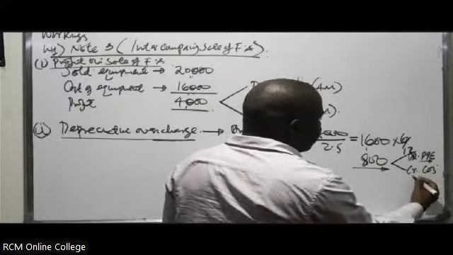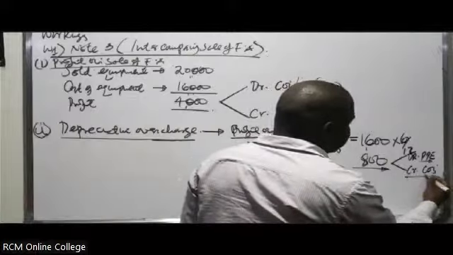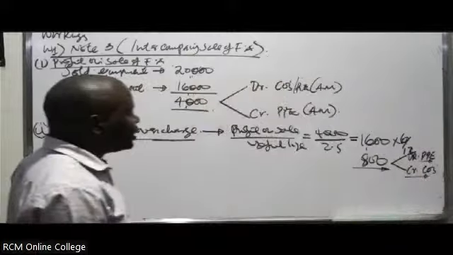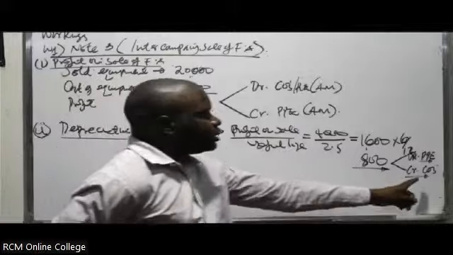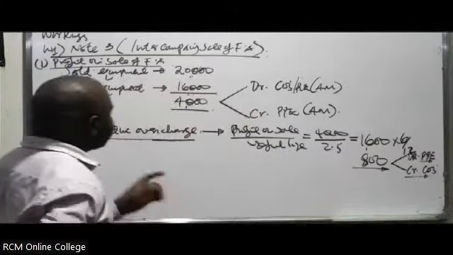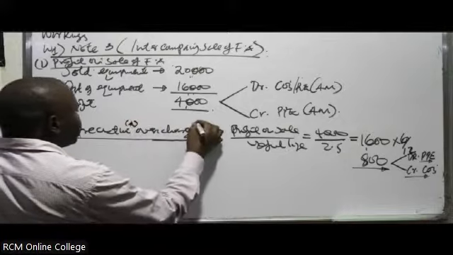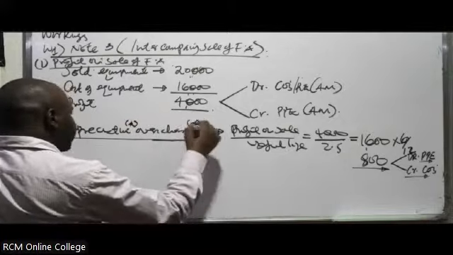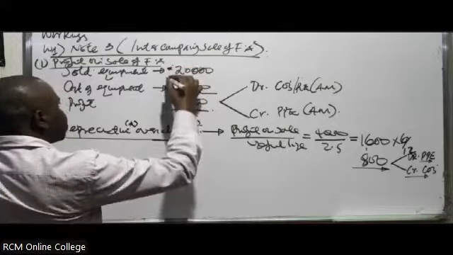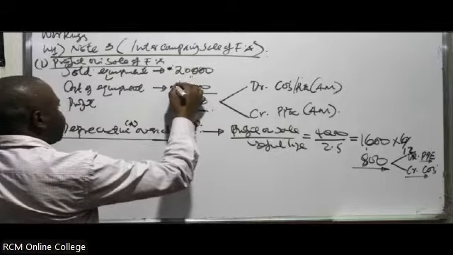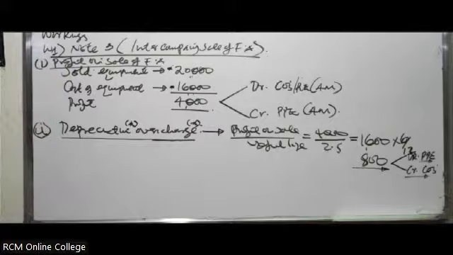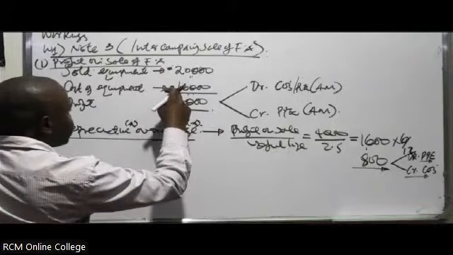Then also in this case, you end up having to do what? Remove it from, in this case, what? The expenses. In this case, you credit the cost of sales, you are removing it as an expense. They had overcharged depreciation. They were calculating depreciation on 20 million rather than having to calculate on what? On 16 million.